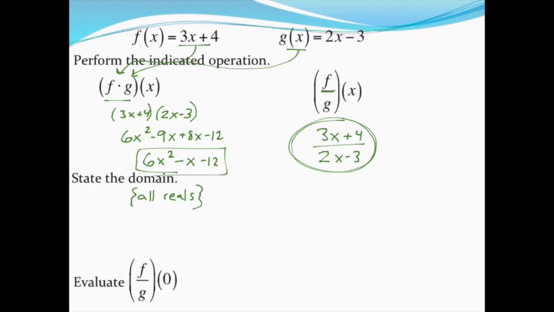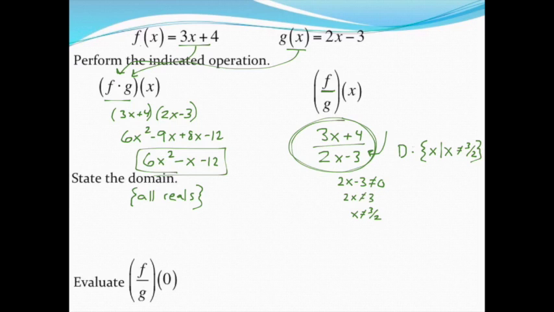I've got to be really careful about my domain this time, though, because even though the original functions had an unrestricted domain, this time, since I'm doing a division problem, I have to be careful that I don't divide by 0. So if you recall from the domain video, if you watch that one, I want to make sure that the bottom of this is not equal to 0. So if I solve this, I end up with x cannot be equal to 3/2. That's the only number I don't want to plug in. And so if I write my domain using set notation, I'll use that bracket and say x such that, remember that's just part of our notation, x does not equal 3/2. Everything else is fine, but don't you dare plug 3/2 into this.